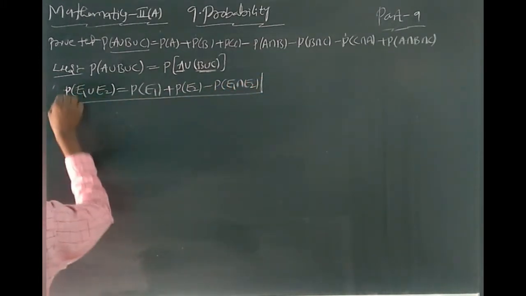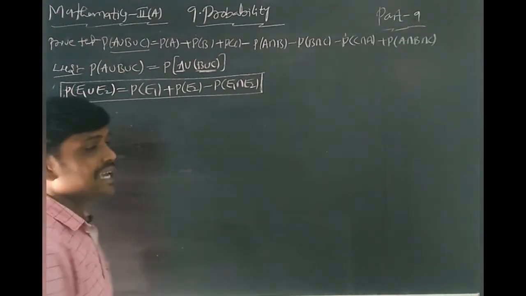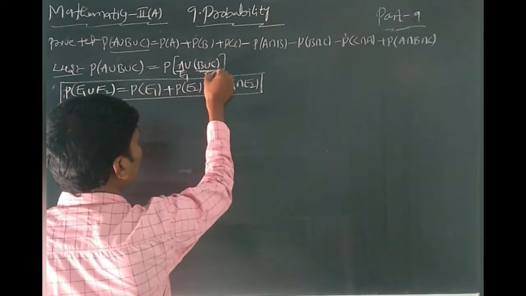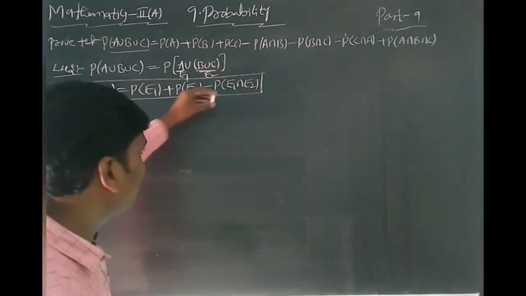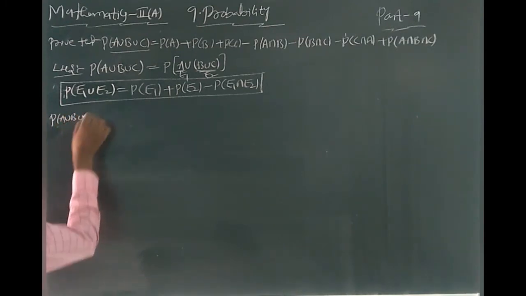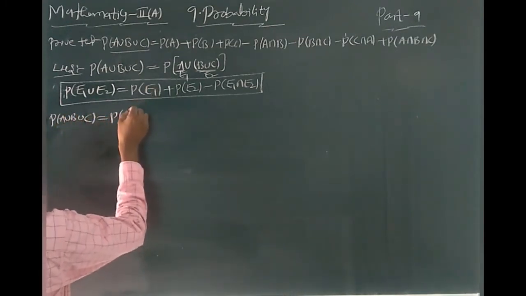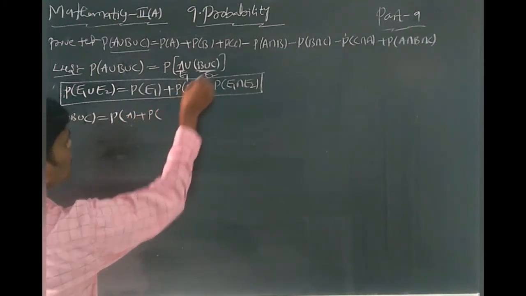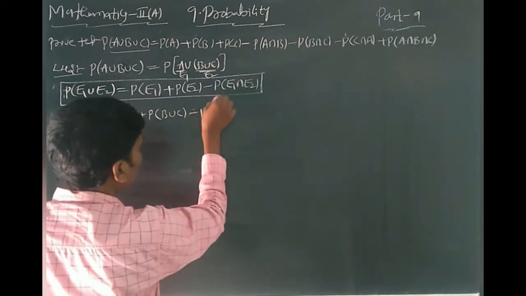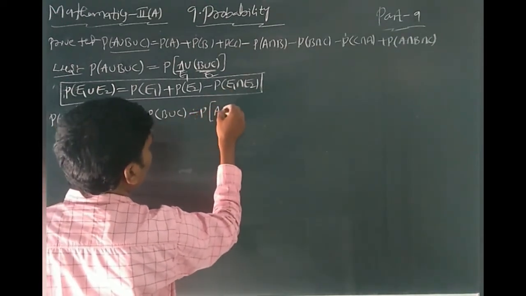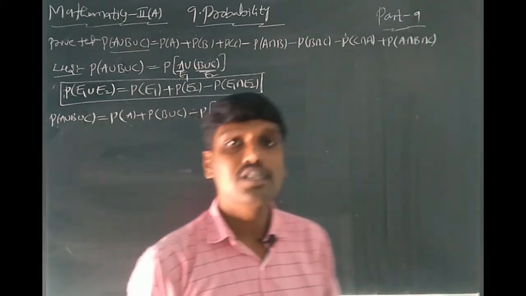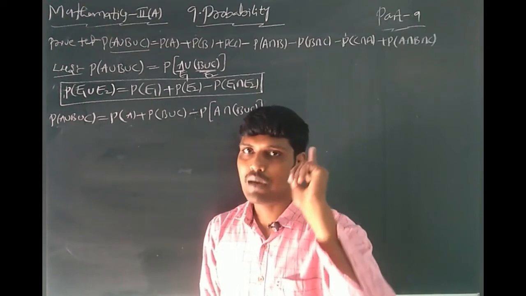This is the addition theorem on probability. In this addition theorem, you have to take E1 as A and E2 as B union C. You can write this formula. You get P of A union B union C equal to P of A, where E1 is A, plus P of E2, where E2 is B union C, minus P of E1 intersection E2, that is A intersection B union C. Understood or not, students? Here you can use the addition theorem on probability.